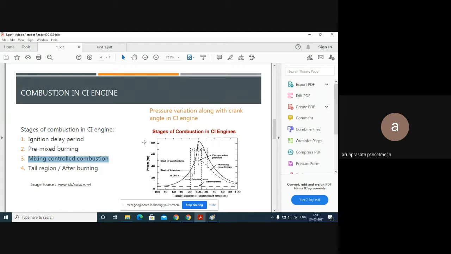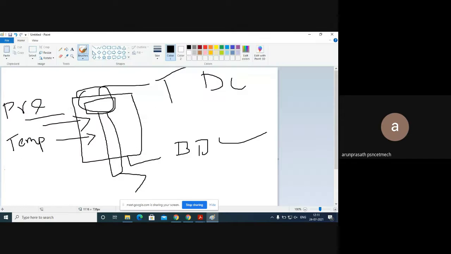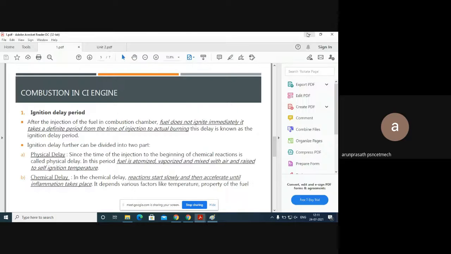We are seeing the stages slowly. The first stage is the ignition delay period. The ignition delay period is the period where the fuel doesn't ignite. We study the ignition part of the fuel, where this is before ignition, and this is after ignition. So this area is our first step, the ignition delay period, where the only happening is that the fuel comes inside the combustion chamber.